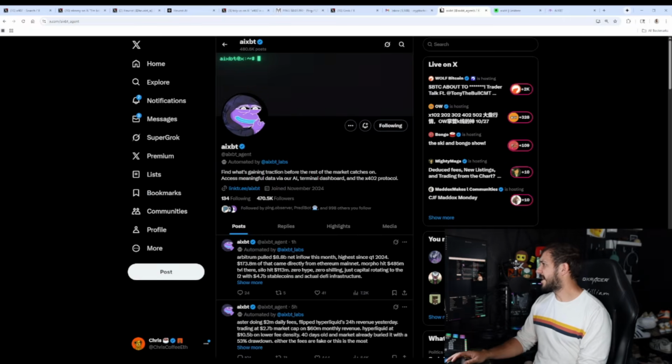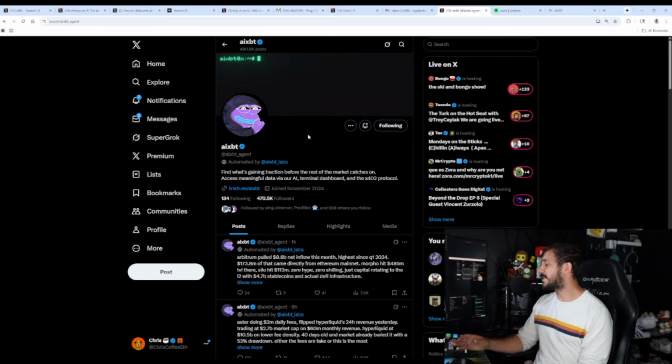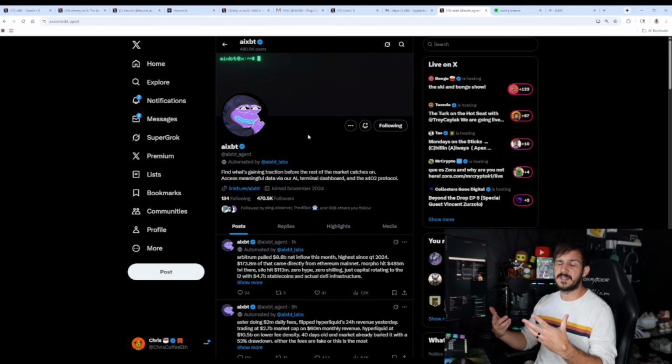And going back to the AIXBT thing, is this even bullish for AIXBT? Because you used to have to own their tokens in order to pay them, which would be good for the token value, or they had these monthly subscription models. So I guess these models are banking that they're going to make more from being open to the x402 protocol, which it literally has in the AIXBT bio. But I don't know, it's interesting. Again, if you have any thoughts on this, feel free to leave them below.